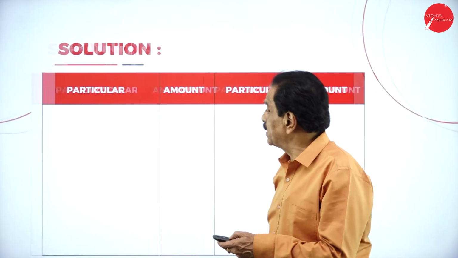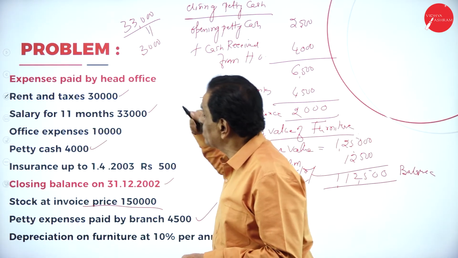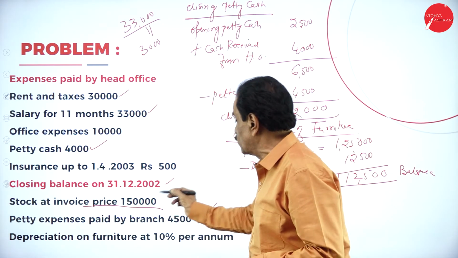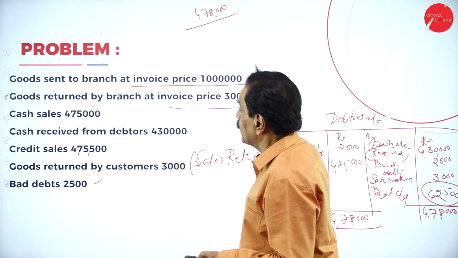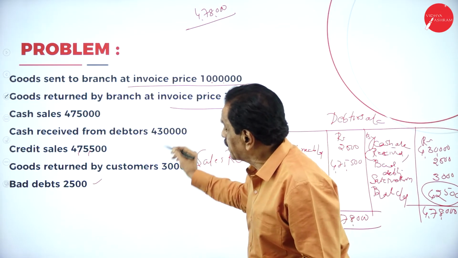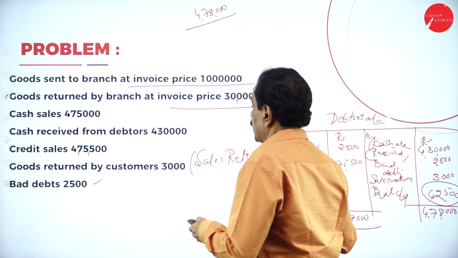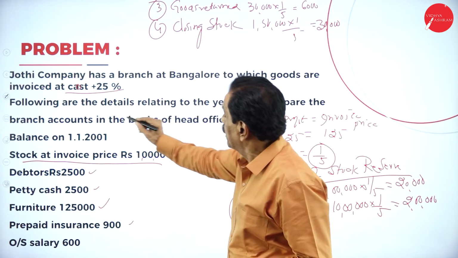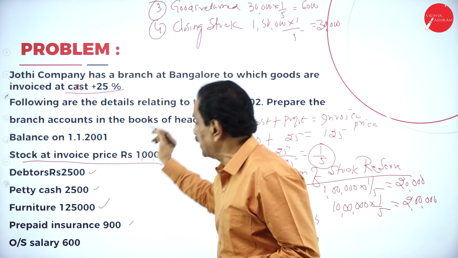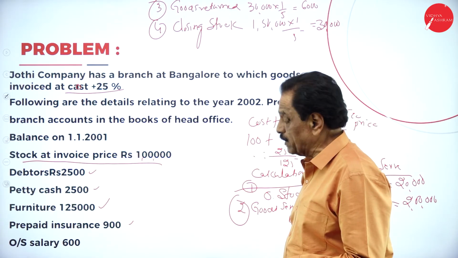Everything is worked out. See whether you have left out any item. So rent and taxes taken, salary, expenditure, stock reserve, petty expense you have taken, goods sent to branch and invoice taken, goods returned, cash sale, credit sale, goods returned, bad debt you have taken. Here, bad debt is 2,500 you have taken. Then profit is taken, debtor you have taken, furniture, prepaid, outstanding salary. Every item has been taken.